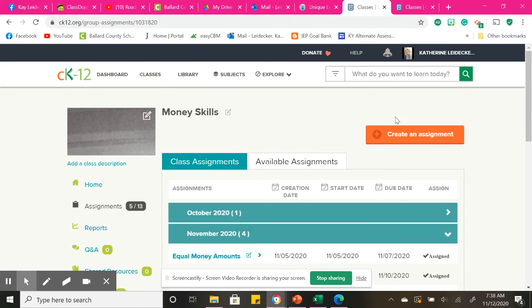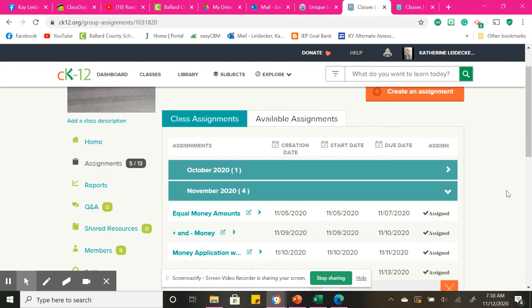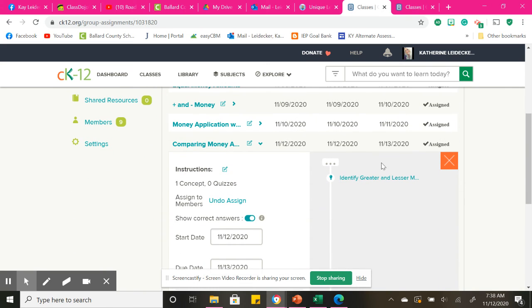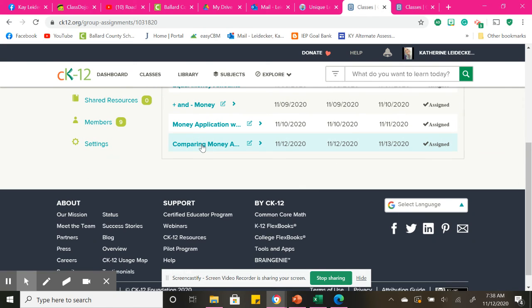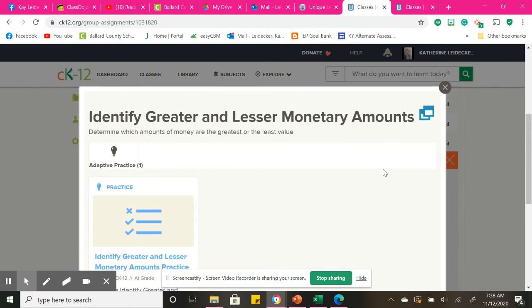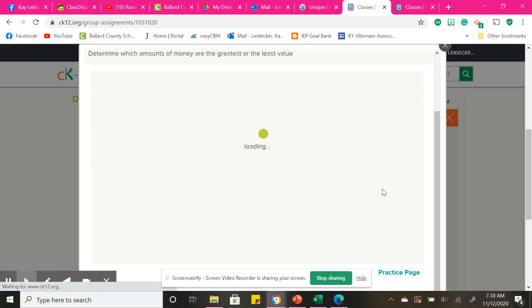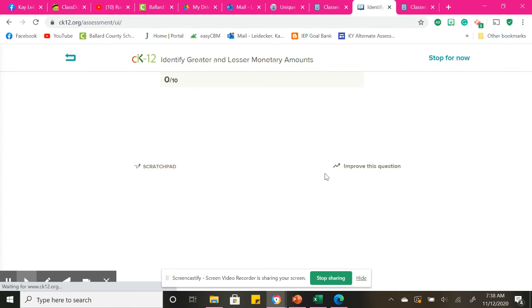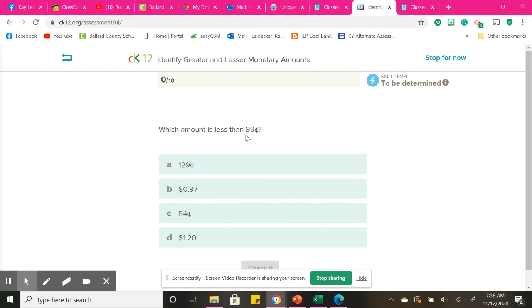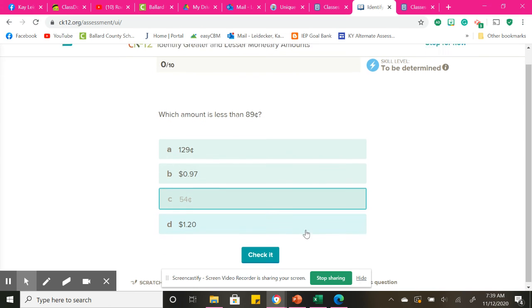And then for my money skills, all my high schoolers complete money skills. So find today, comparing money and amounts. In this adaptive practice, you are just choosing what is greater or less than, depending on what it's asking you to do. So which amount is less than 89 cents? So something below 89 cents. 129 cents? No, that's definitely above. 97, that's greater. 54, that is smaller. And then we have $1.20. So I would go with C. Check it.